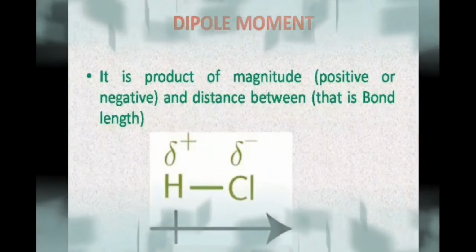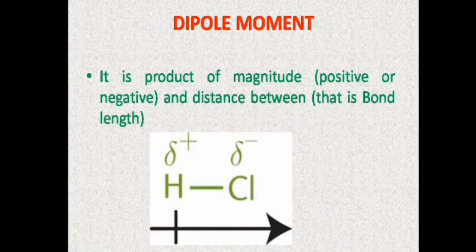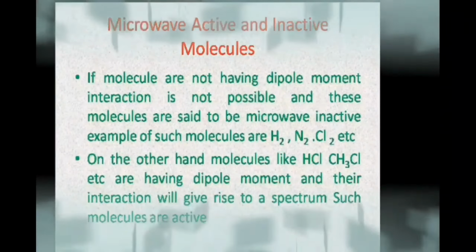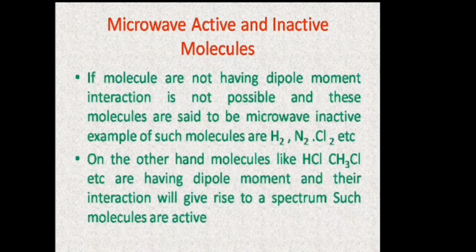First of all, let us discuss what is dipole moment. As you know, dipole moment is the product of magnitude of charge, that is positive or negative, and distance between atoms. If a molecule possesses dipole moment, then and only then it absorbs microwave radiation. Molecules like H2 and Cl2 do not possess dipole moment, and thus these molecules are microwave inactive. Whereas molecules like HCl, CH3Cl possess dipole moment, and hence these molecules are microwave active.